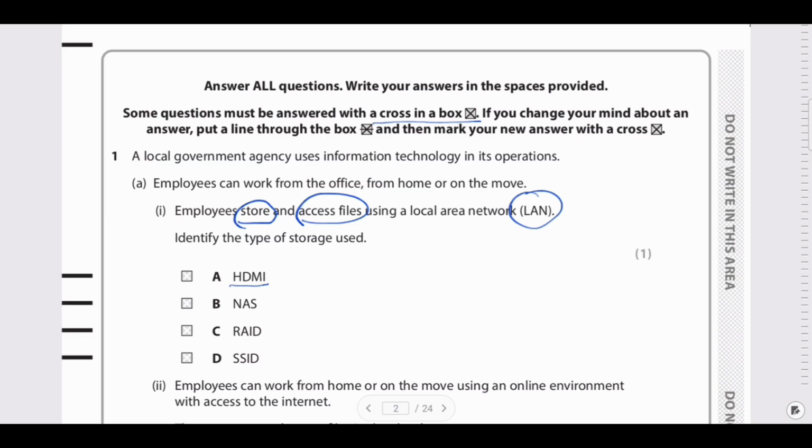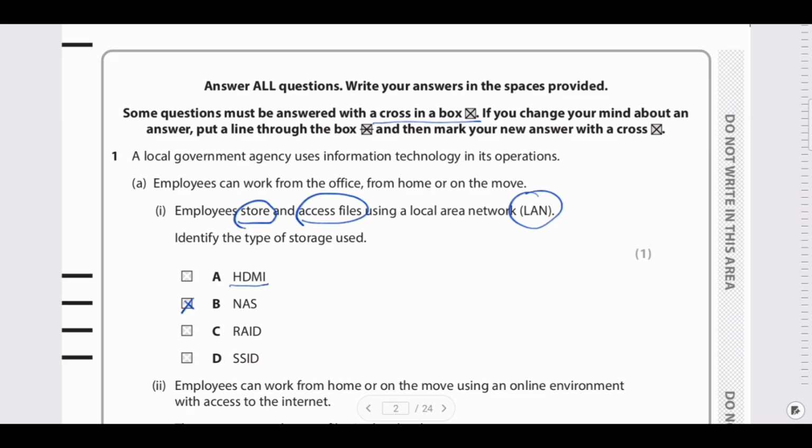The next option is NAS. NAS is nothing but Network Attached Storage. It's just like a Google Drive where you're storing all your files. So you can store as well as access those files in the local area network. Obviously to do this, you need to have network attached storage. So option B is the correct one. But still we will check what's with C and D.